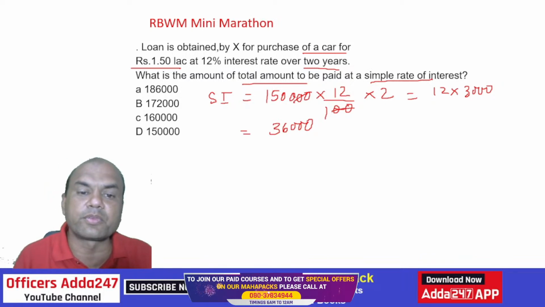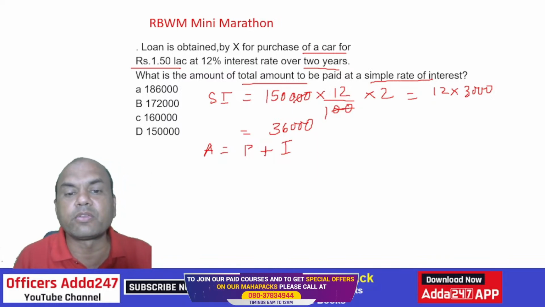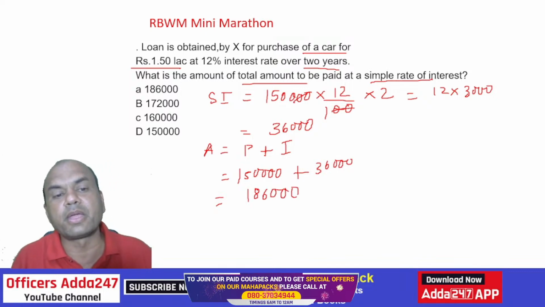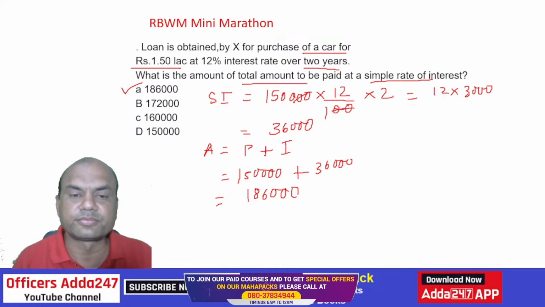And total amount A equals P plus I. Principal plus interest. What is the principal? 1,50,000. So 150, plus interest, which is 36,000. So it is 186. So this is the amount to be paid, isn't it? A is the answer. Got it, everyone?